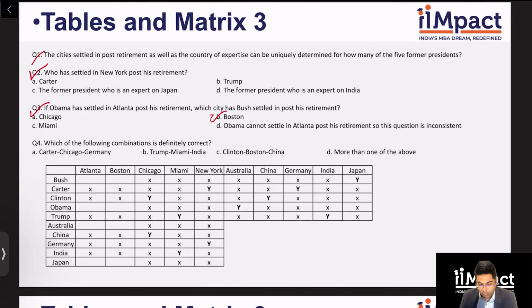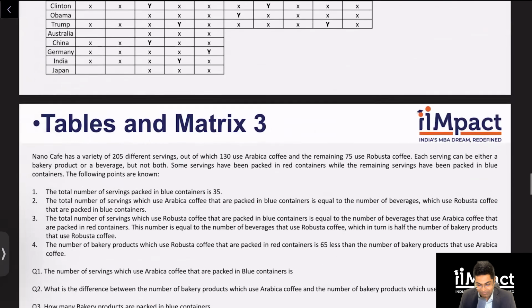Which of the following combinations is definitely correct? Carter, Chicago, Germany. So Carter is not Chicago. Trump, Miami, India. Looks correct to me. Clinton, Boston, not correct. More than one, definitely not correct. So my answer is B. And that's it. This set is over as well. Pretty straightforward, I hope. Let's move to the next set.